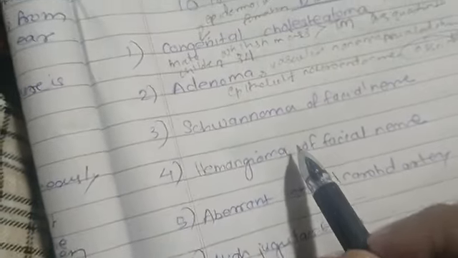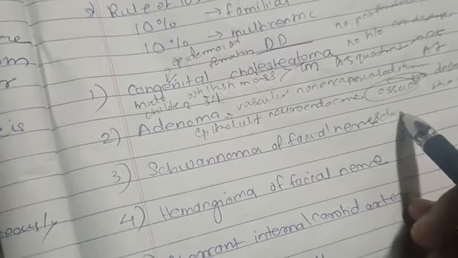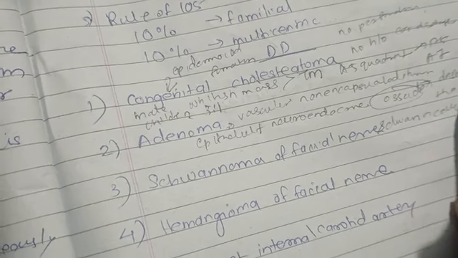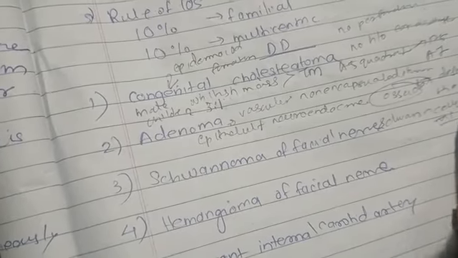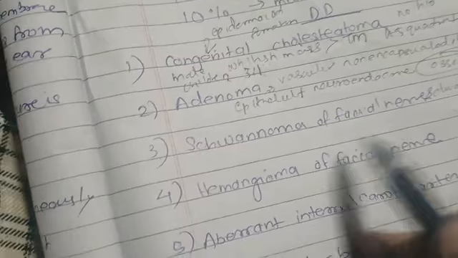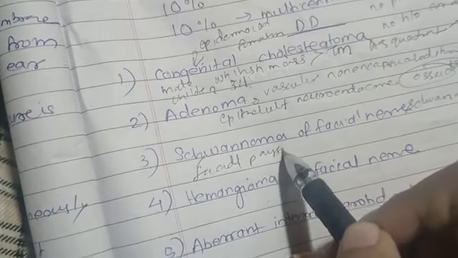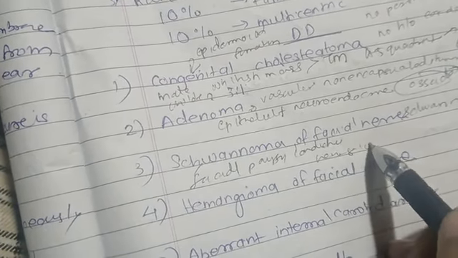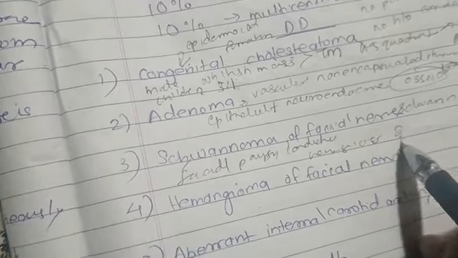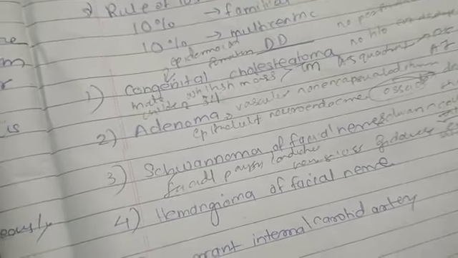Next is schwannoma of the facial nerve. Schwannoma of the facial nerve arises from the Schwann cells of the tympanic segment. So what is important is they arise from Schwann cells of the tympanic segment of the facial nerve, that is the seventh nerve, and they won't be visible through the tympanic membrane. They may present with facial palsy, and conductive hearing loss is also seen. If close to the ossicular chain, some giddiness can be seen, and some erosion of the lateral semicircular canal we can see at the level of the second genu.